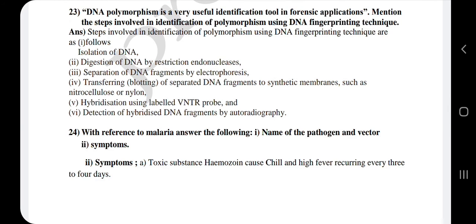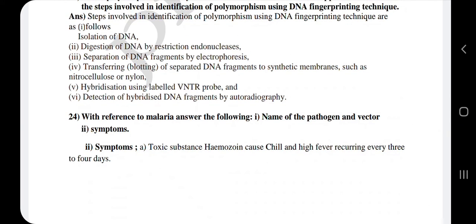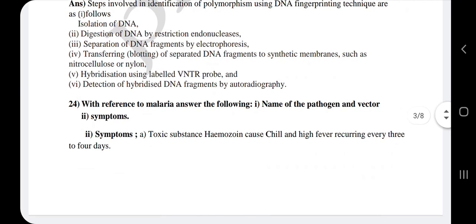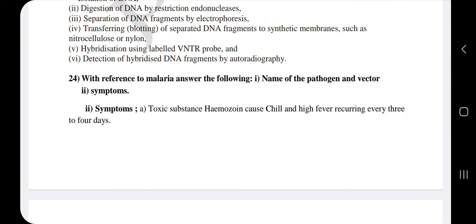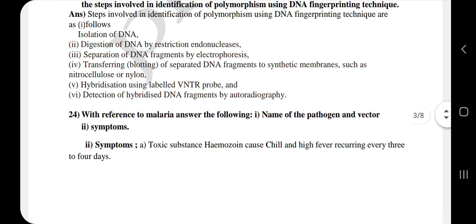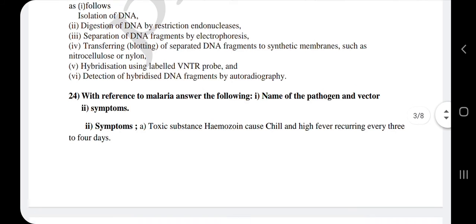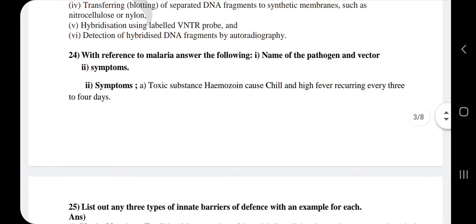Fifth one, hybridization using labeled VNTR probe. Sixth one, detection of hybridized DNA fragments by autoradiography. So 6 steps are there. You need to write all the 6, each step carries half a mark, and the question is for 3 marks. 24th, with reference to malaria, answer the following.